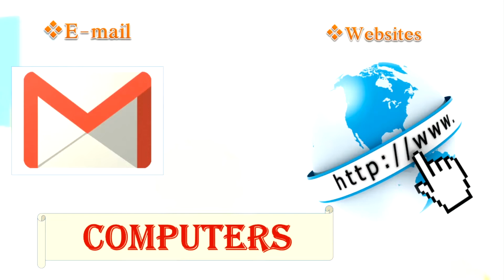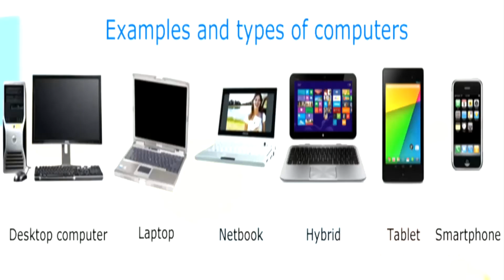Then slowly we started messaging using the mobile phones. Then we had these Android phones where you could watch games, you could watch movies, and you could also use it like you use a computer. So we could start sending emails on your mobile phones also. The mobile phones also started getting used in order to write and send mails. So basically, the email was sent using computers. So that means we have to understand what computers are.